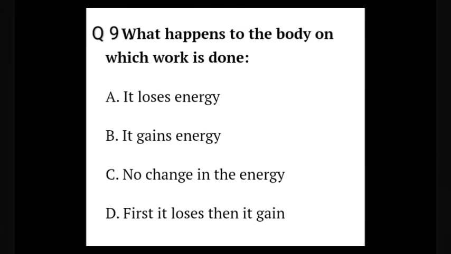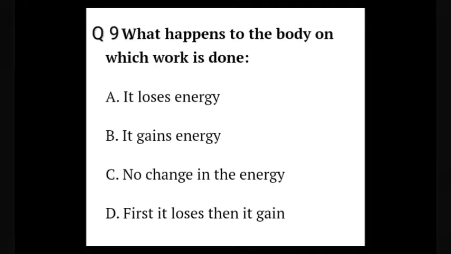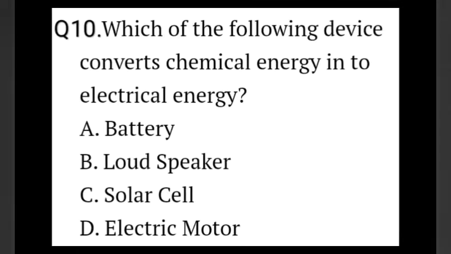Question number 9. What happens to the body on which work is done? A. It loses energy. B. It gains energy. C. No change in the energy. D. First it loses, then it gains. The correct answer is B. It gains energy.